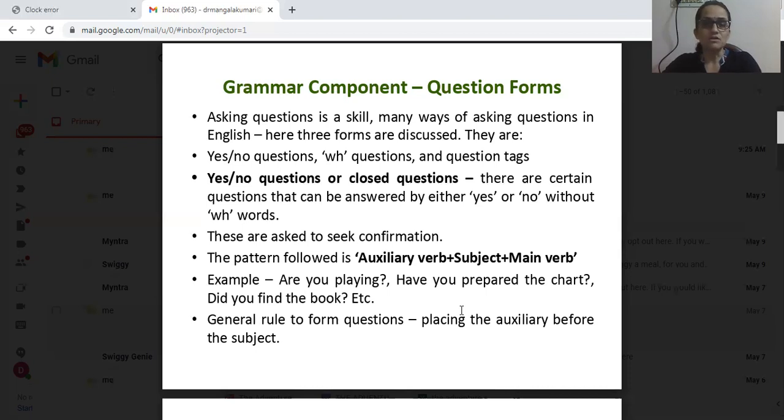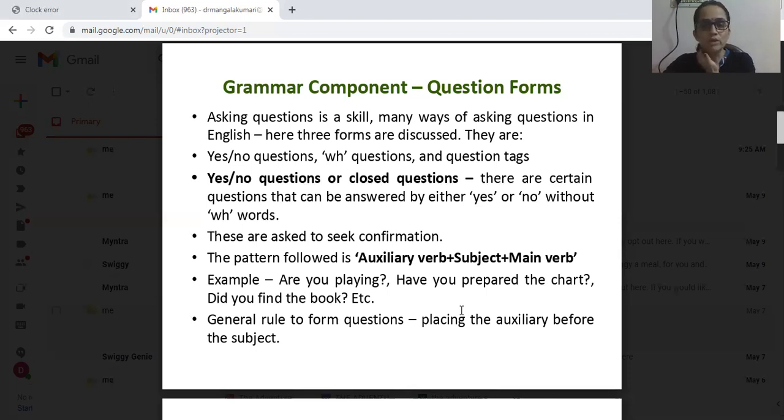What are these yes or no questions? Yes or no questions are also called closed questions. So let us see the definition of yes or no questions. There are certain questions that can be answered by either yes or no without question words or WH words. Such questions are called yes or no questions.